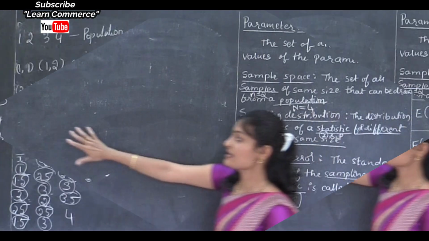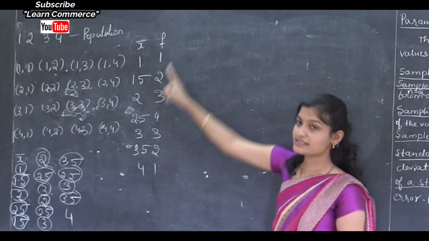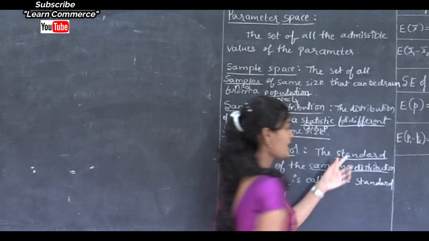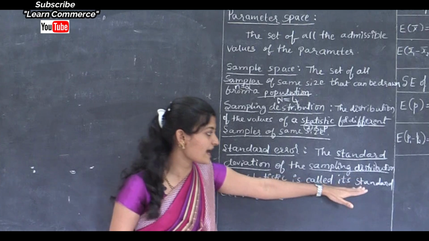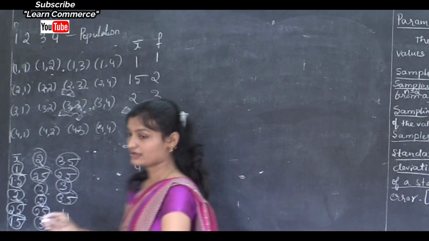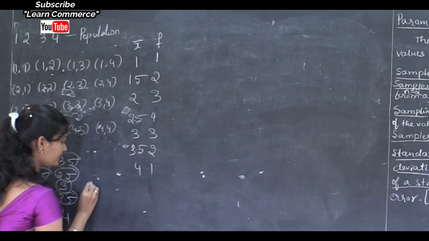See, this is the sampling distribution of the statistic. And what is standard deviation? We know that the standard deviation of a statistic is denoted by small letter s. I will write here small letter s.